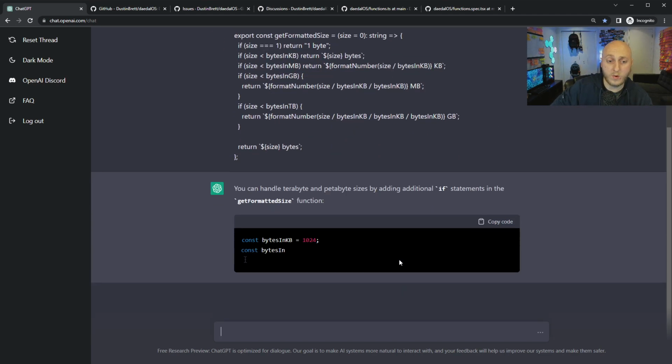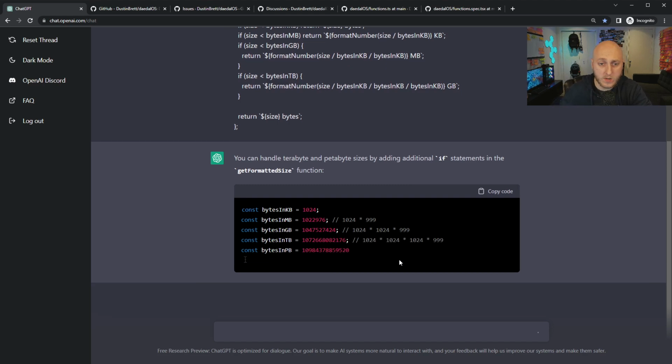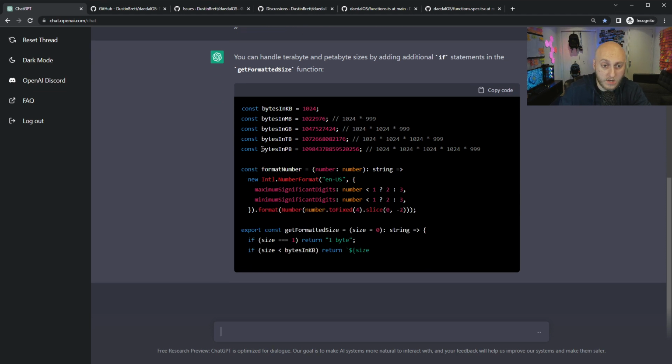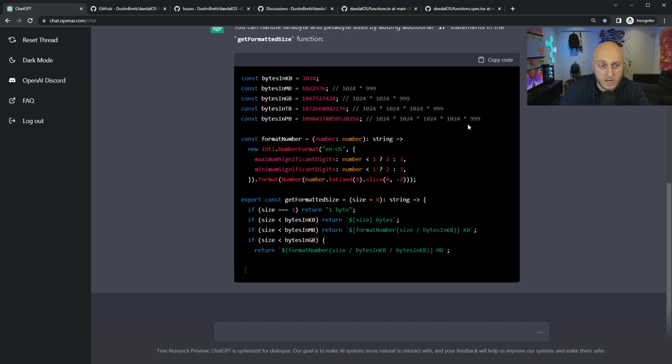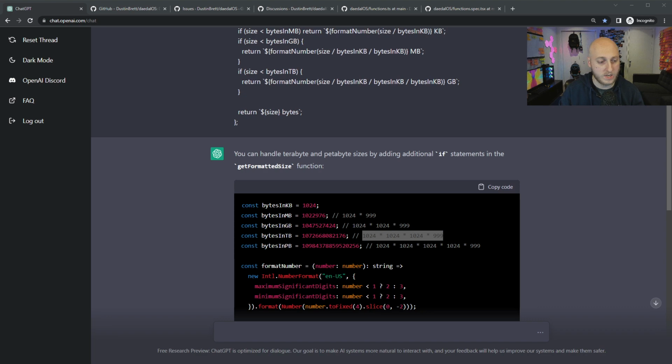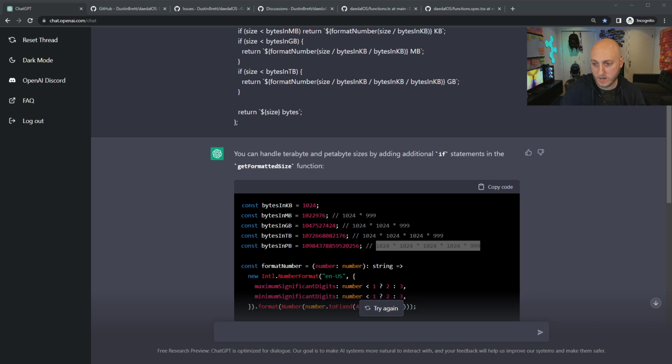And nice, it's going to do a quick one on me. Right away, it's already got a result. It says you can handle terabyte and petabyte sizes by adding additional if statements in the get format size function. Okay, well, obviously that's what I wanted. I see there's a petabyte one, so it actually has added it. It even understood the 999 multiplication, presumably. I wonder if it did. That's interesting. This math here was correct, at least when I wrote it. But did it actually do the math the way I expected? No. I bet it did 1024s all the way, so it's already introduced a bug, interestingly enough.